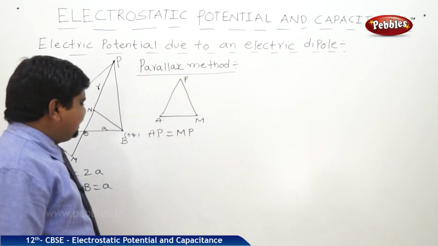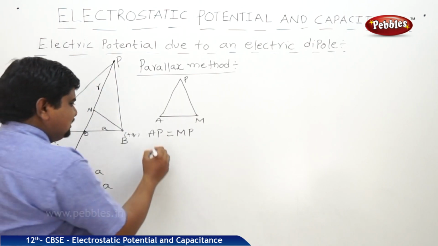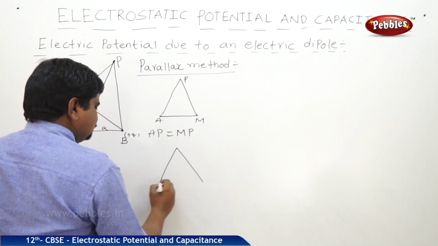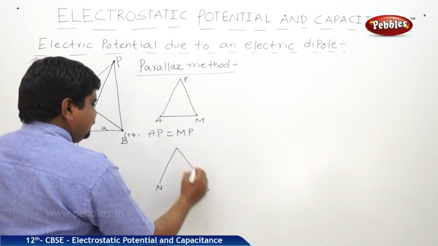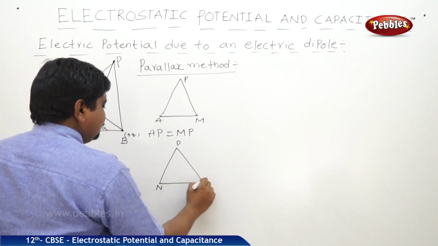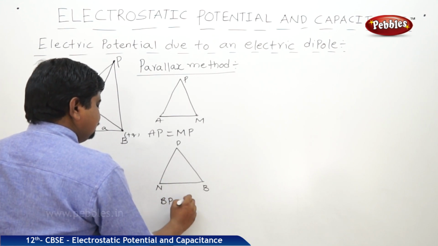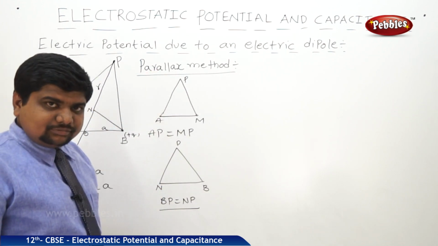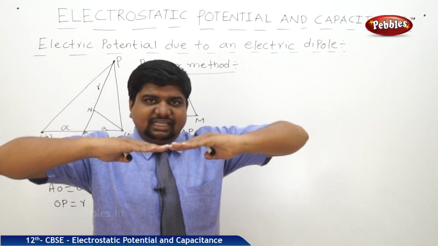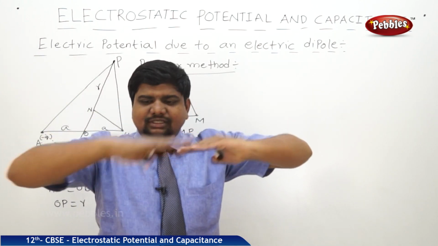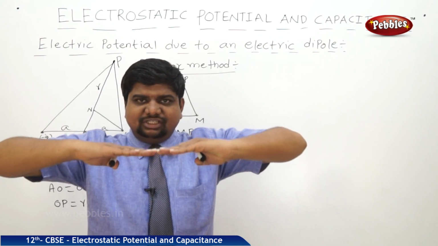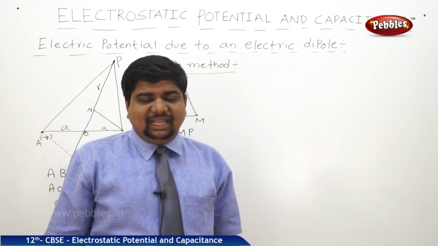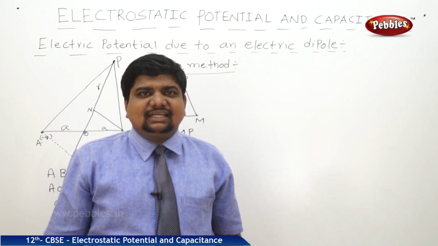The same rule is applicable to BPN also. That means we can write NBP, and BP is equal to NP. This is the rule in the parallax method. So two points lie on the same horizontal line. This is one point and this is another point. With respect to these two points, one object is observed at an angle of 60 degrees, the minimum angle, to observe a body without any strain.